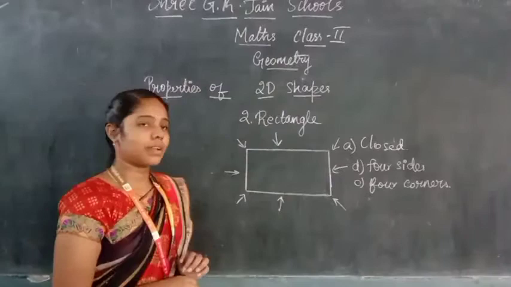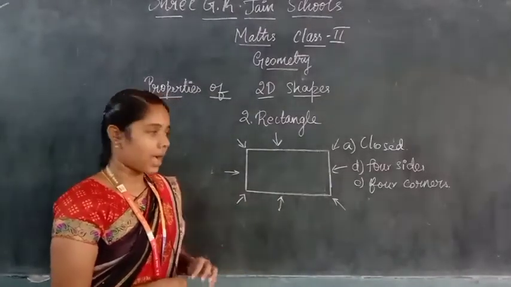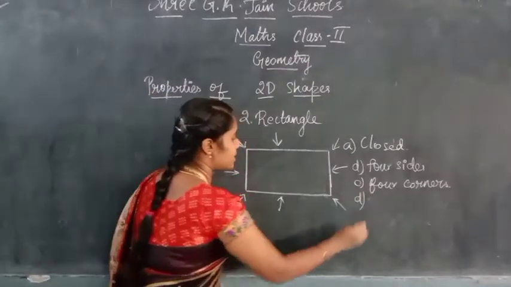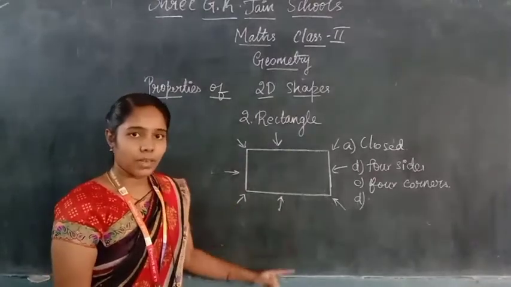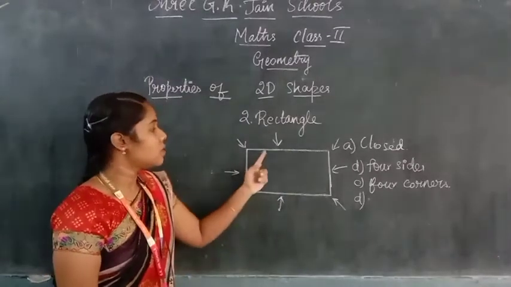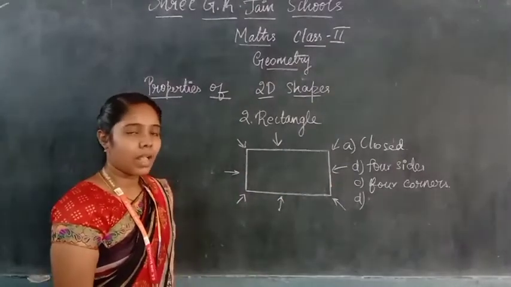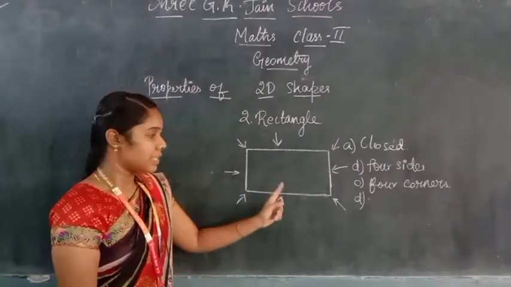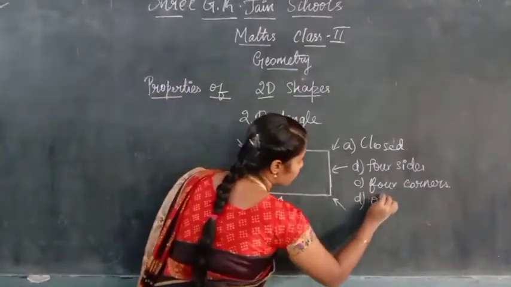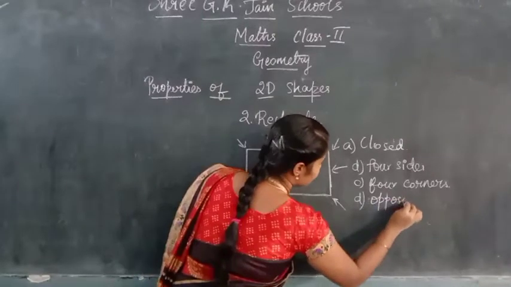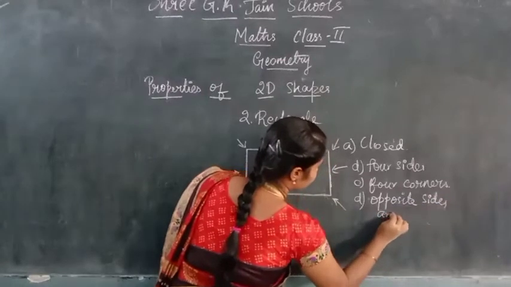Okay. Now, what is the remaining property? We should say whether all the sides are equal or unequal. Okay. Now, let us see. Look at the sides of the rectangle. Are all the sides equal? No. But these 2 sides and these 2 sides are equal. That means, how to say? These 2 are opposite and these 2 are opposite. So, that means opposite sides of a rectangle are equal.